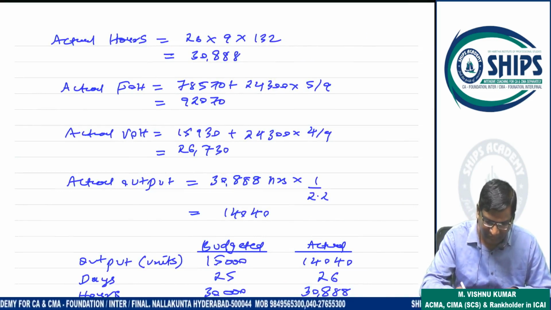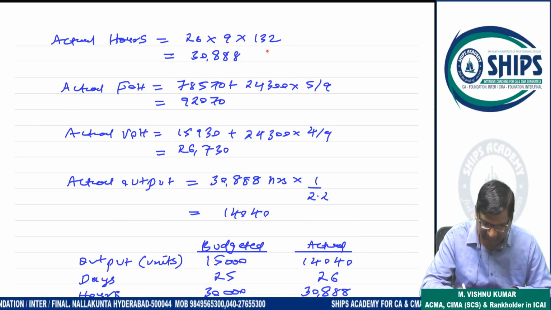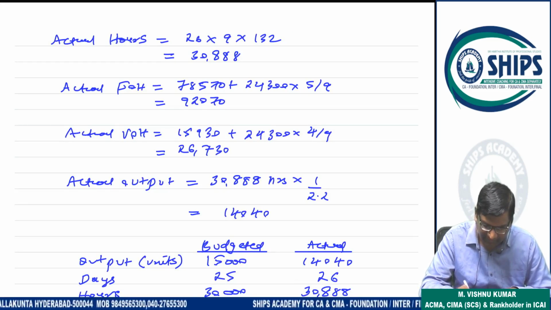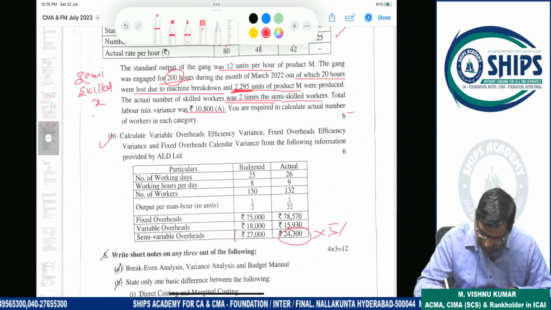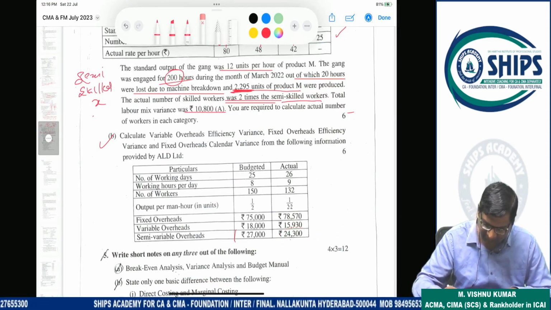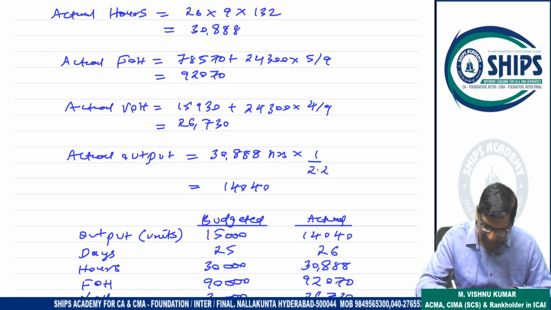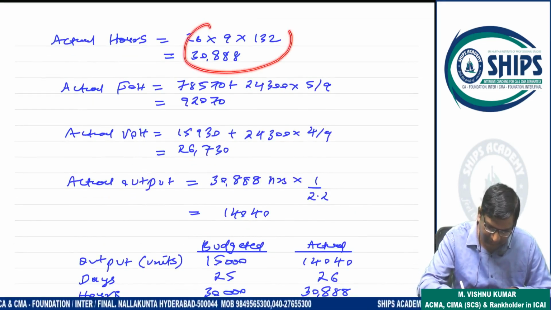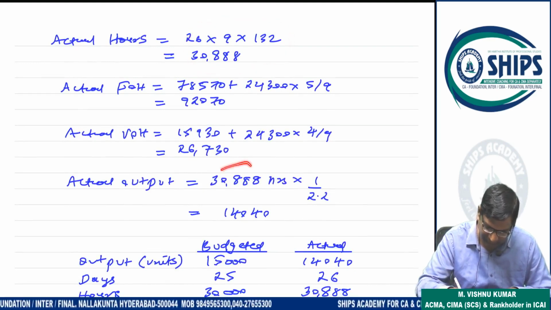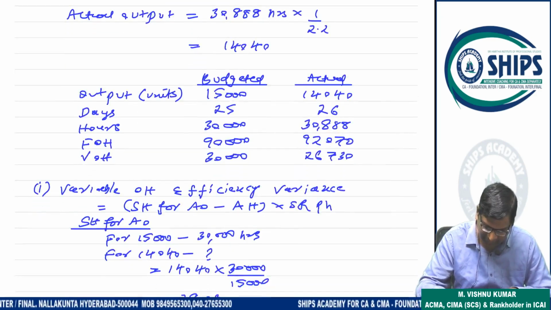Okay. Now actual hours 26 days into 9 hours. Every day they are working and 132 workers. So 30,888. Now actual fixed overhead is what? 78,570 plus here how much given? 24,300 given, na? 24,300 into 5 by 9. And variable how much? 4 by 9. Accordingly 92,070, 26,070. Actual output is what? Actual hours into 1 by 2, 14,040.